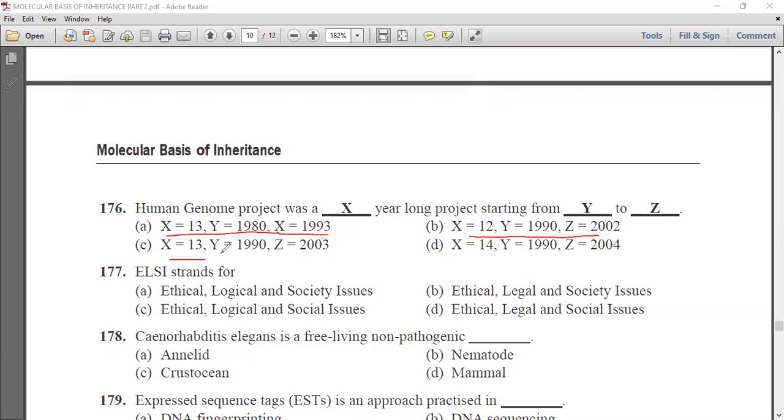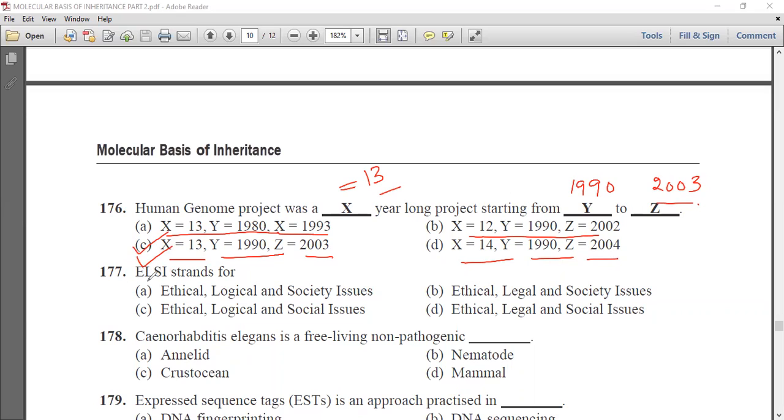X is 13, Y is 1990 and Z is 2003. And last is X is 14, Y is 1990 and Z is 2004. Now we know that X is 13 years. It was a 13-year-long project starting from 1990 to 2003. So option C is the correct answer.